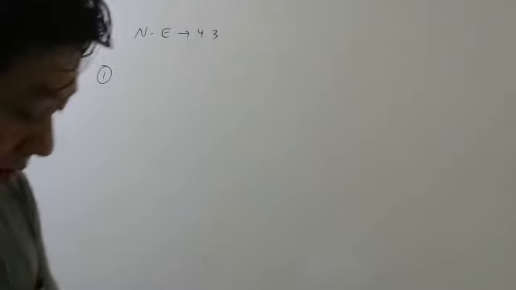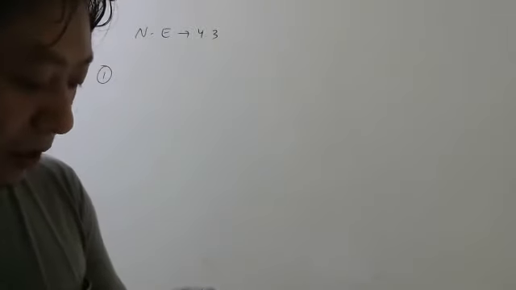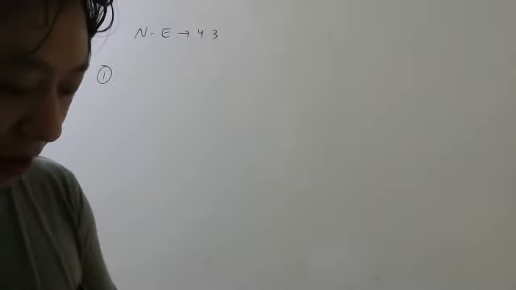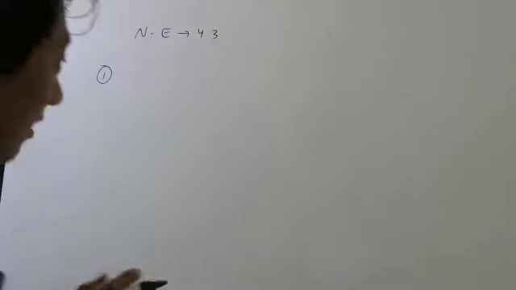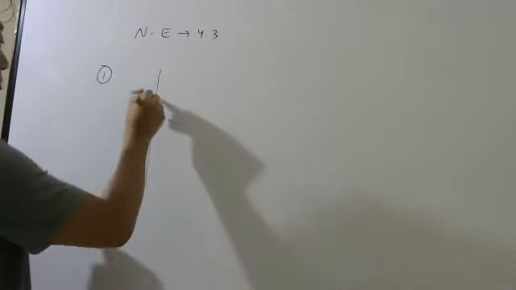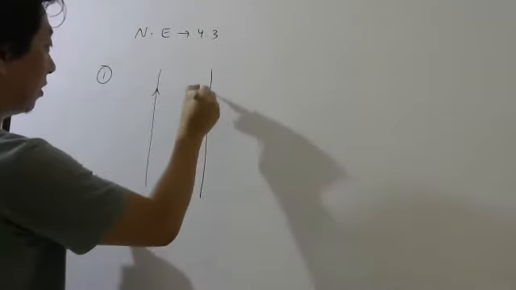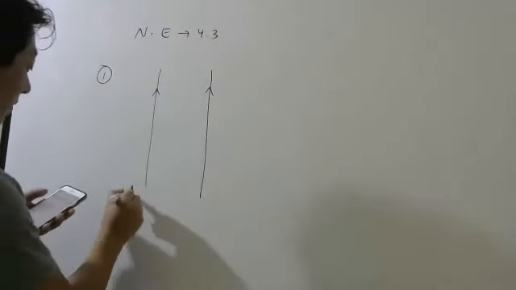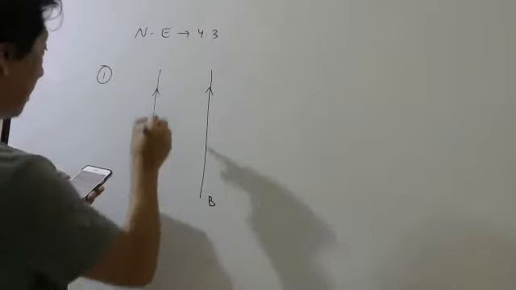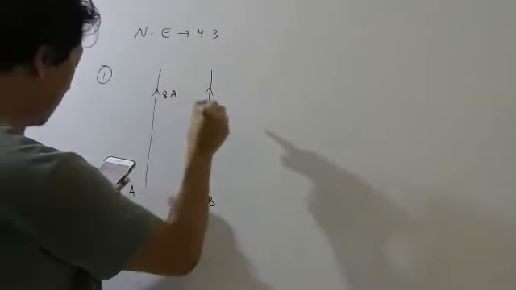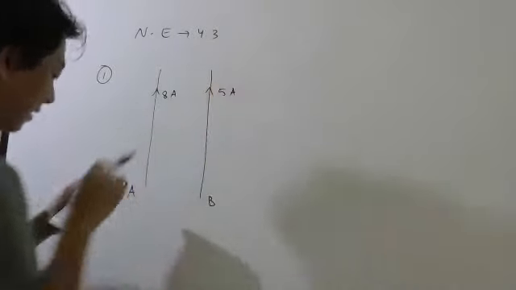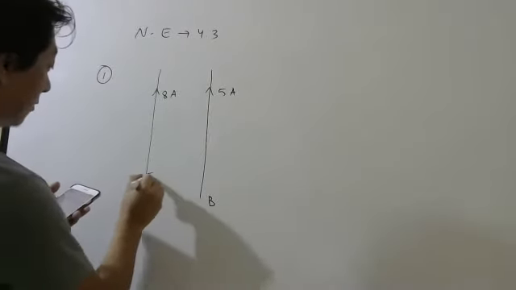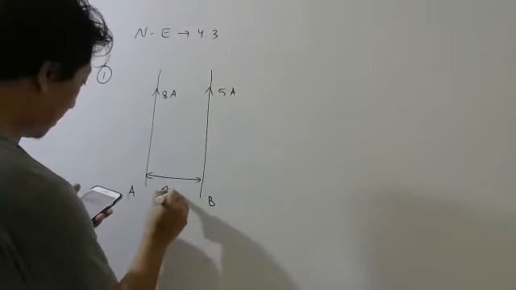Two long parallel straight wires A and B carry currents of 8 ampere and 5 ampere in the same direction, separated by a distance of 4 centimeter.